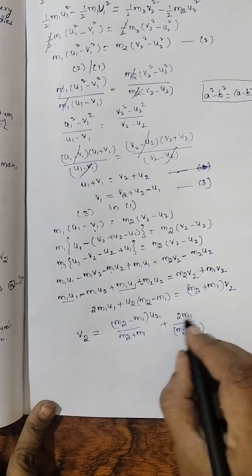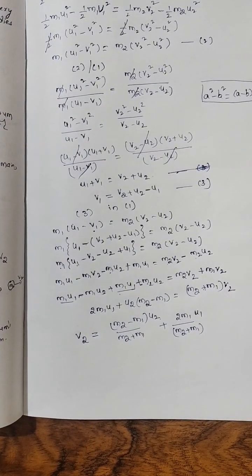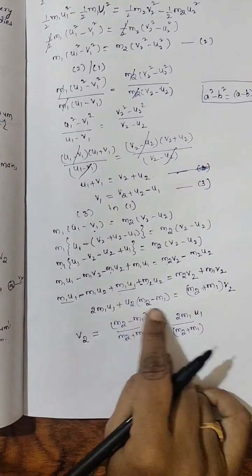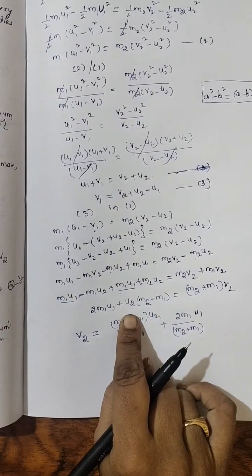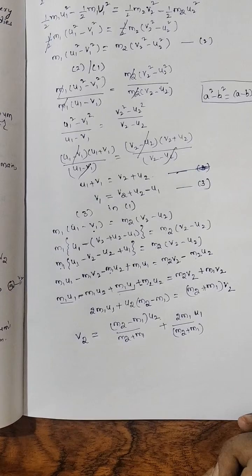Okay, here u1 is there, right? Or if you want to involve another step, first how we will do? v2 equal to overall divided by m2 plus m1. Then separate it, your wish.